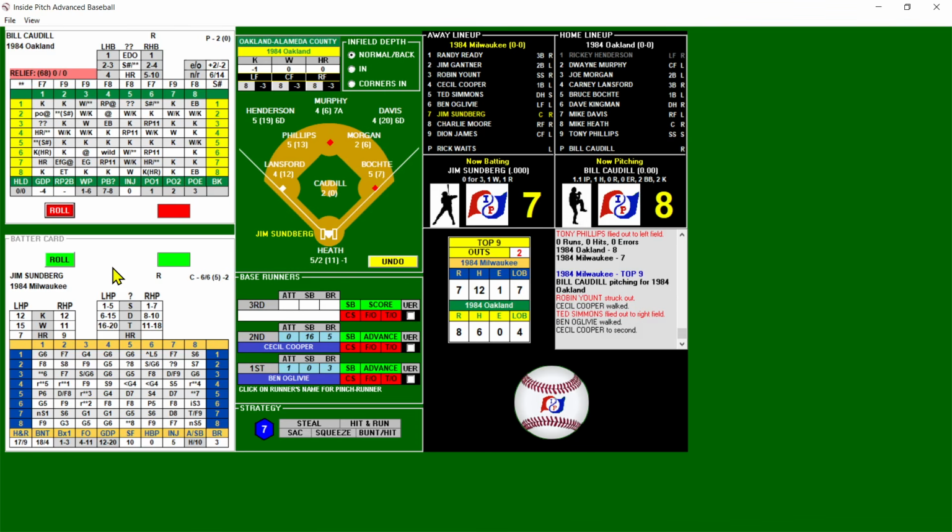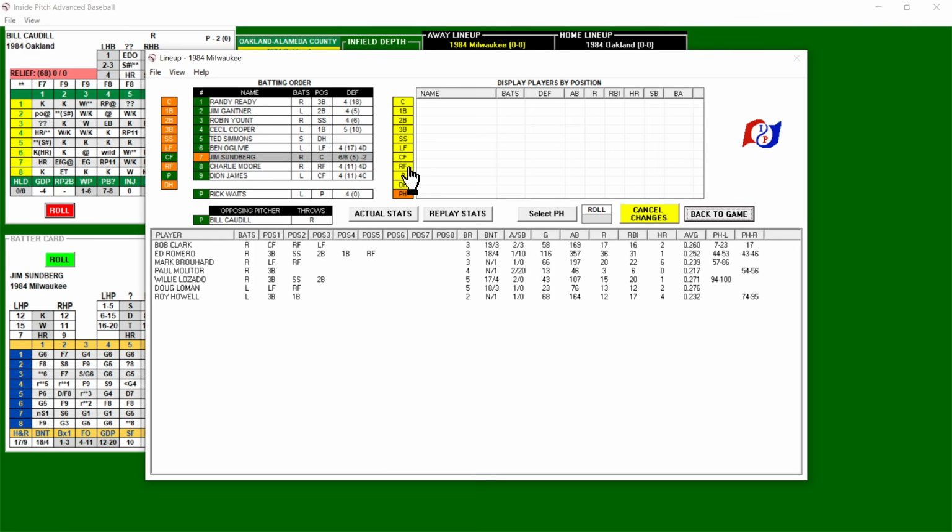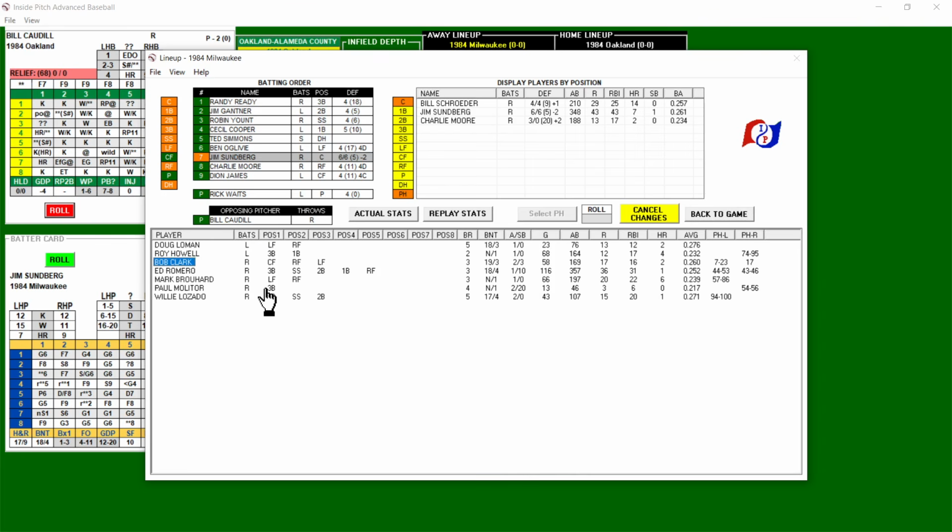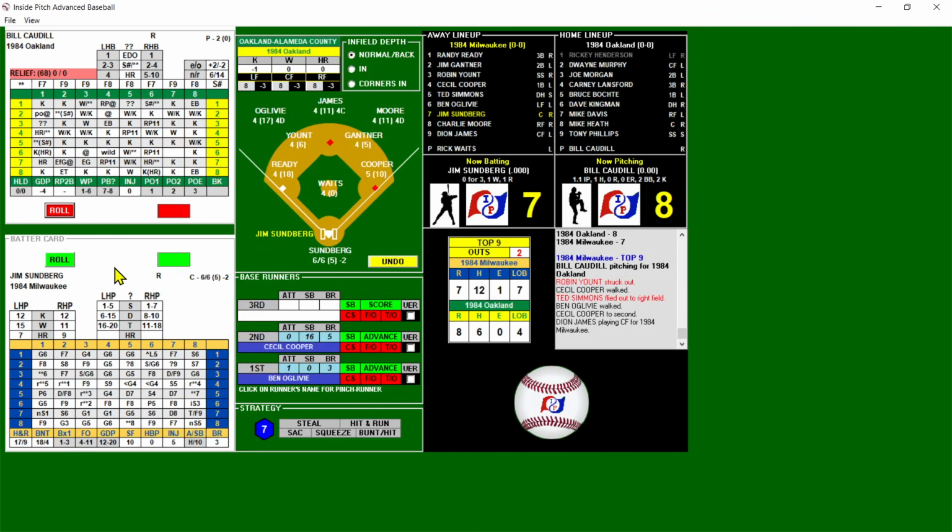Sundberg due up. I'm pretty sure he's going to bat, but let's just double check. Sundberg hit .260 with 7 homers. What lefties do they have? .276. Yeah, Sundberg's going to hit. I'm going to let Sundberg hit. Caudle is tired. First and second, 2 out. Who did they have backing up Caudle?